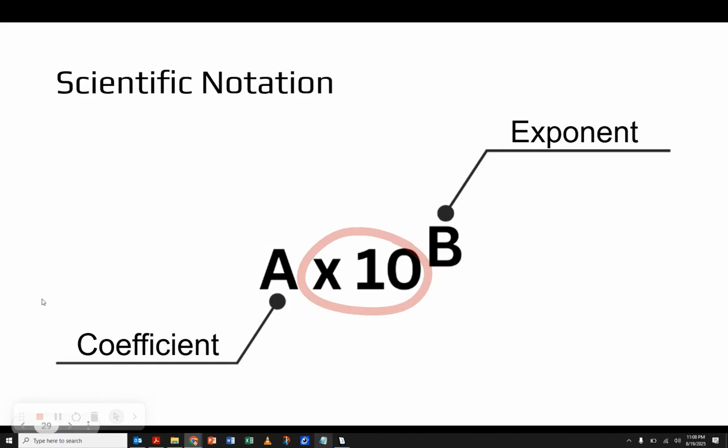So when talking about scientific notation, the number that's before the times 10 is what we call the coefficient, or sometimes the base. And then the exponent, the B part here, is the exponent on the times 10. And that's going to be a really important number. Both of them are important, but let's talk about how we get these numbers for any specific value that we're trying to turn into scientific notation.